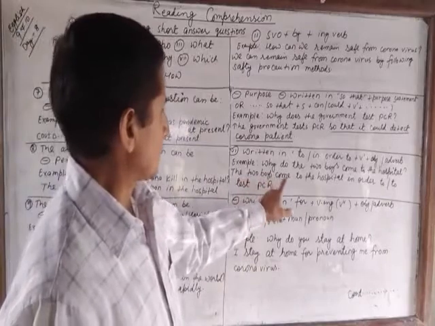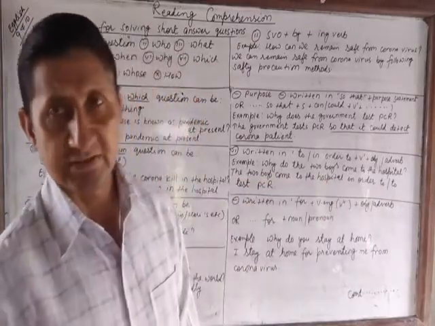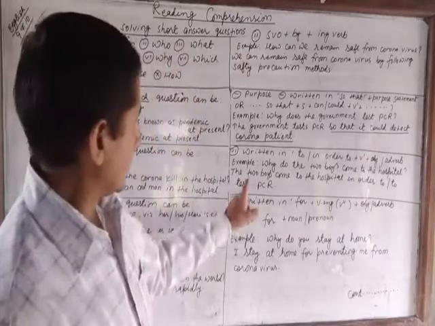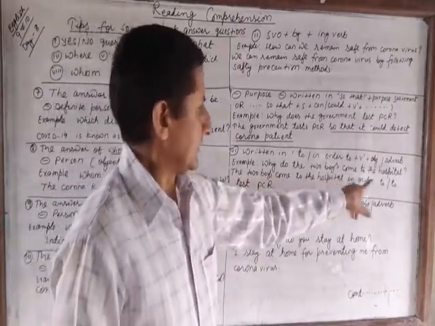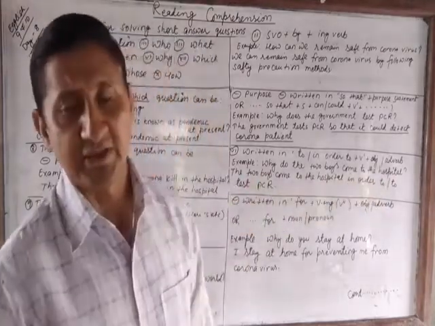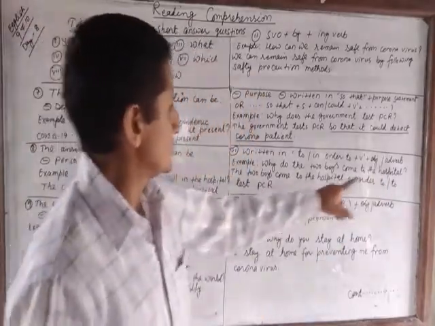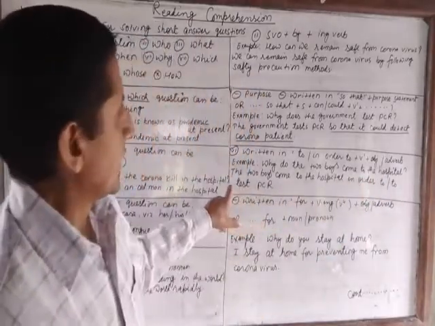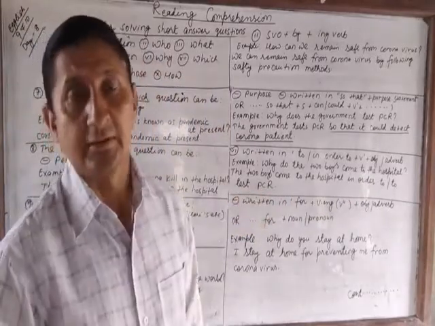The two boys come to the hospital in order to test PCR, or the two boys come to the hospital to test PCR. Using in order to or using to, we write the purpose statement.